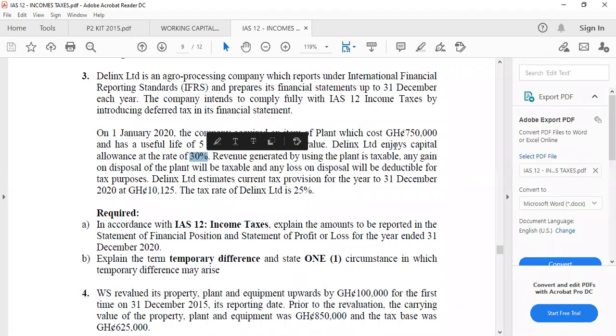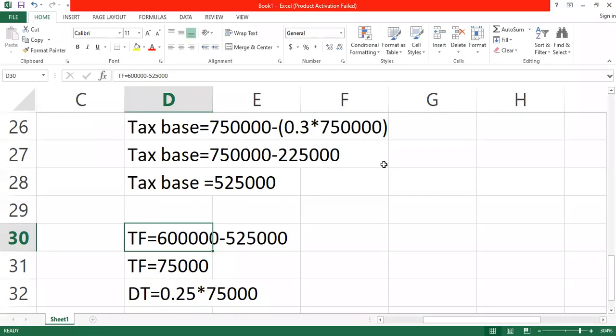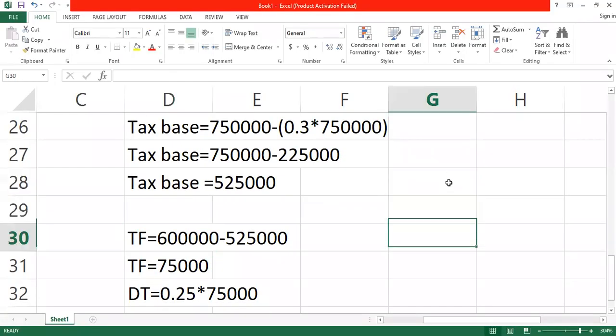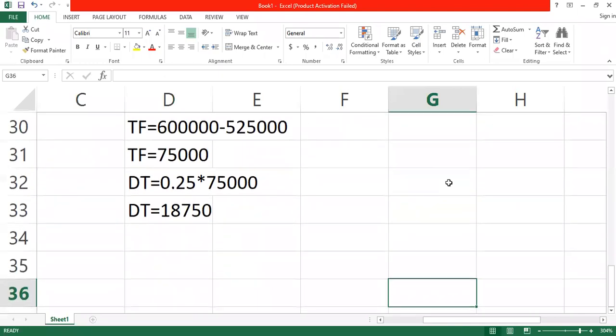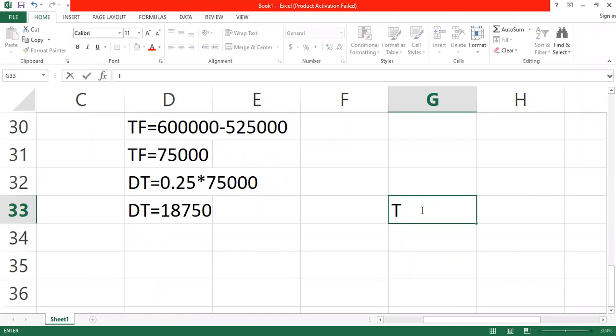Find 10% of the cost, that would be 75,000. So you can find the temporary difference by the difference between the rates, then you just multiply it on the cost. That is the temporary difference.